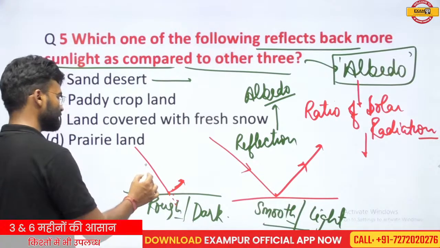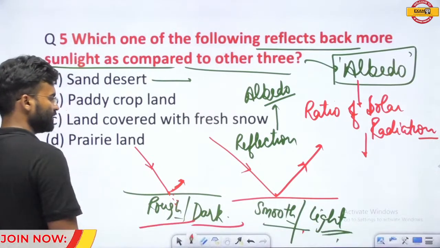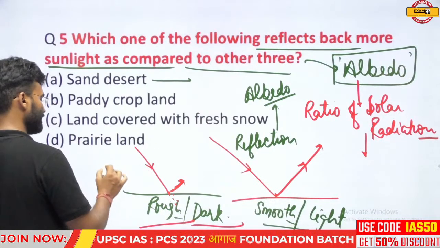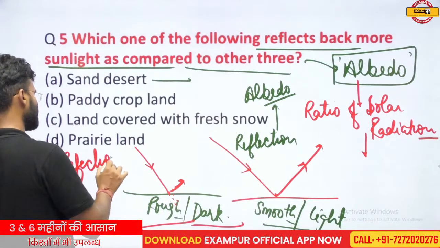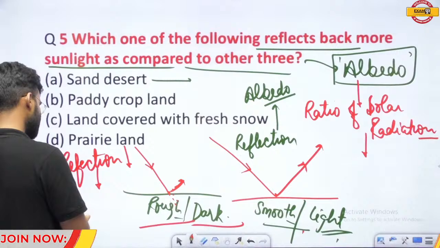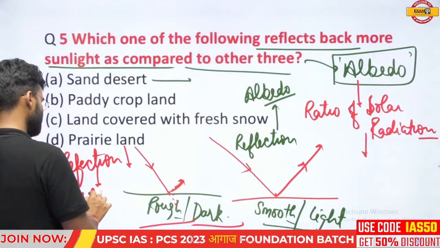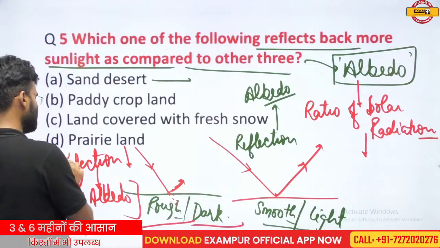So if a surface is rough and dark, it has less reflection. If it has less reflection, then it is responsible for less albedo.